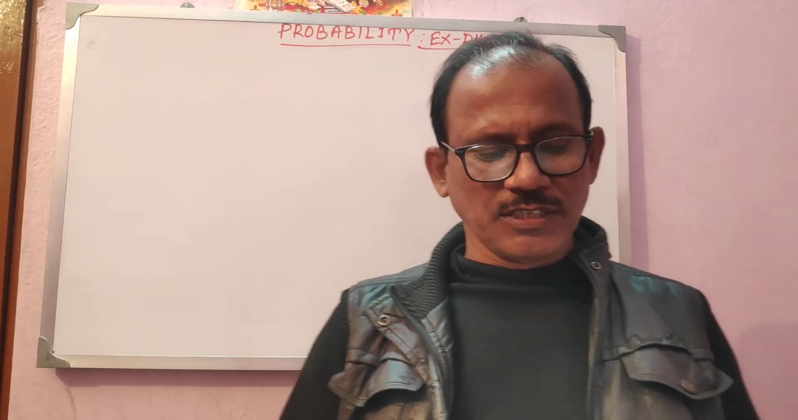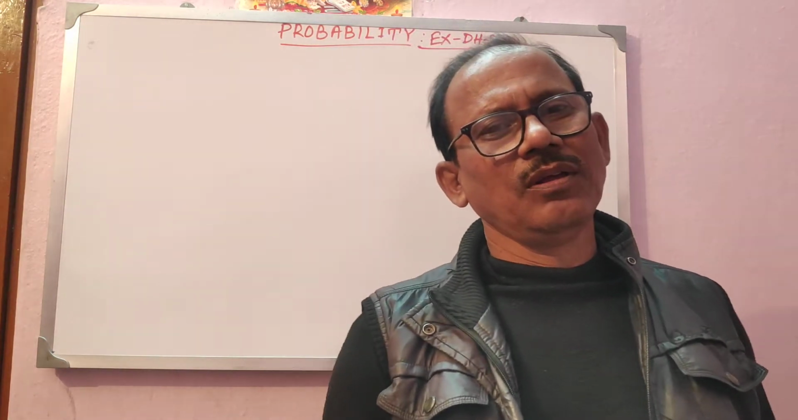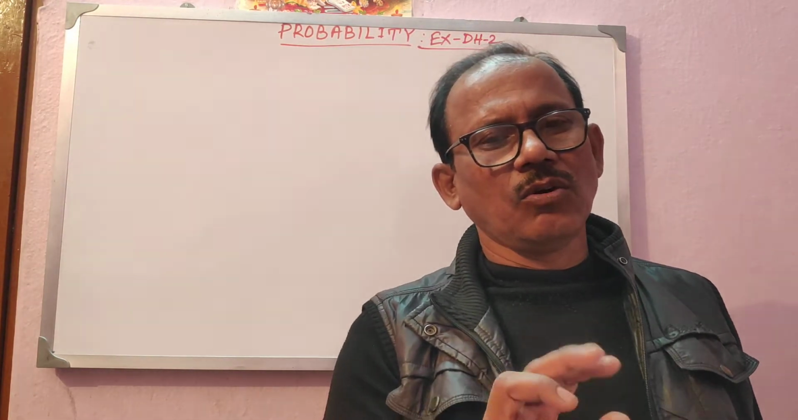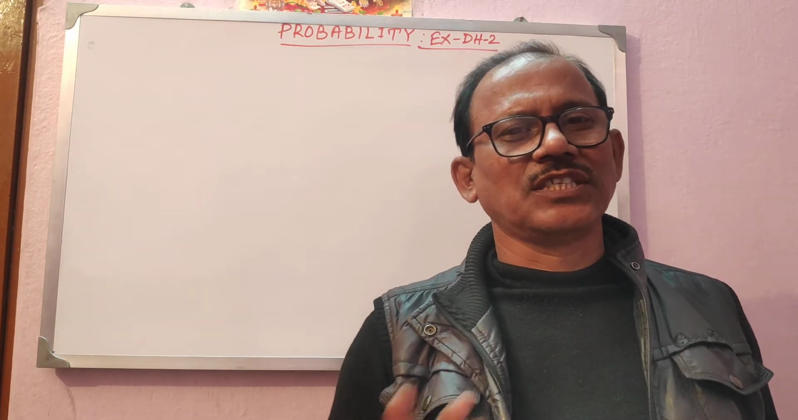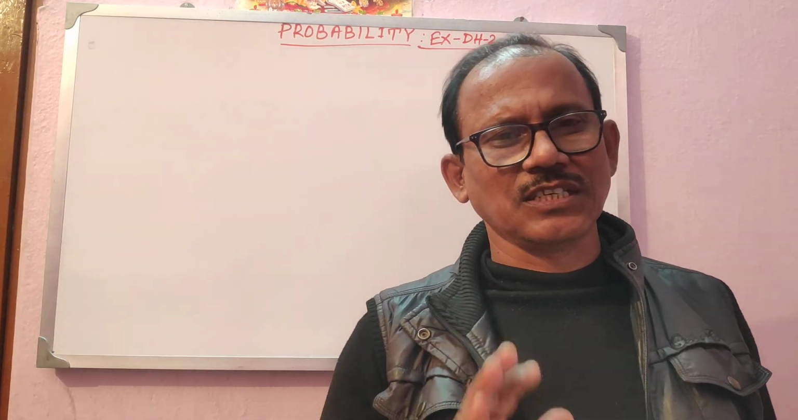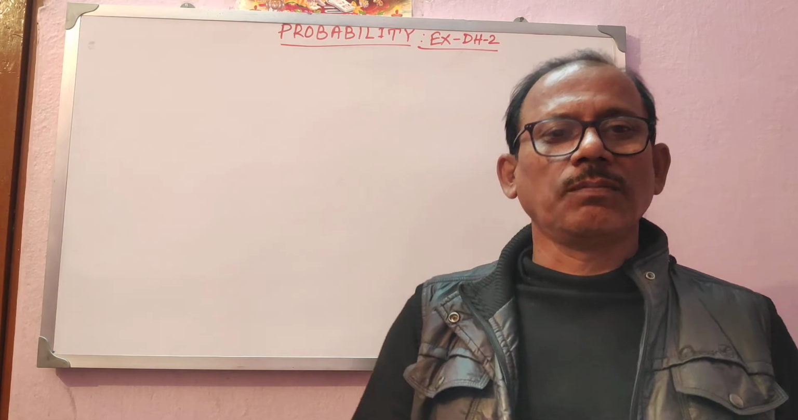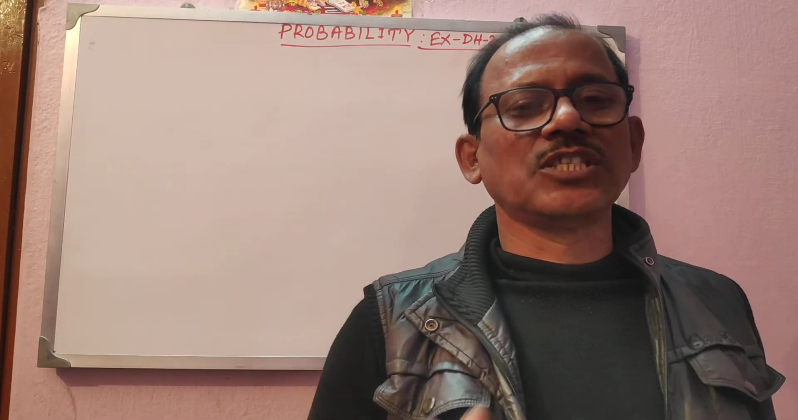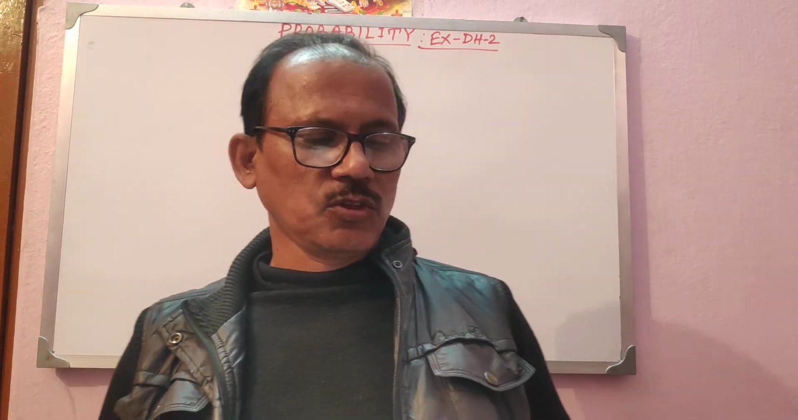Getting head for a coin: a coin has two sides, head or tail, so the probability of getting head is 50-50, certainly 50%. And in the throw of a die, the probability of getting number 1 is not 1. The die has 6 faces, 1, 2, 3, 4, 5, 6, so the total outcomes are 6. Out of that, 1 is the favorable outcome, so the probability will be 1 by 6, not 1.